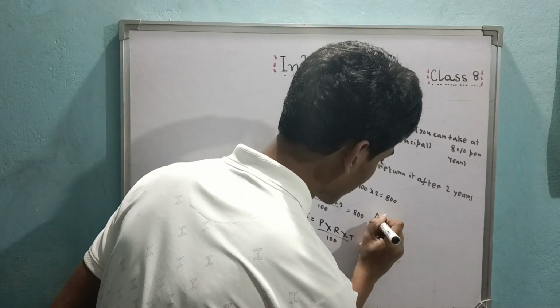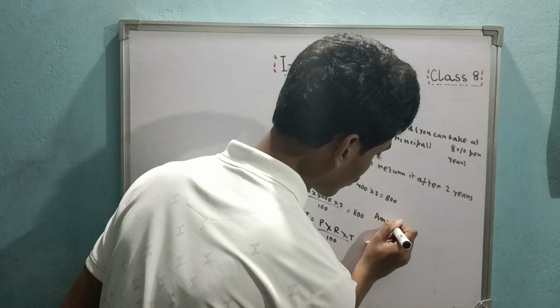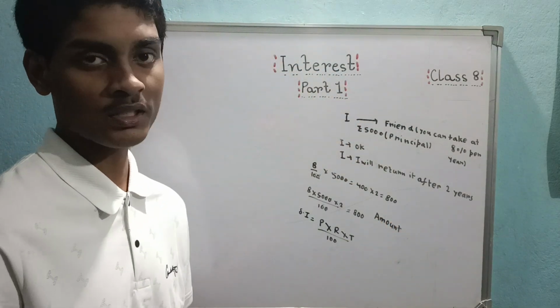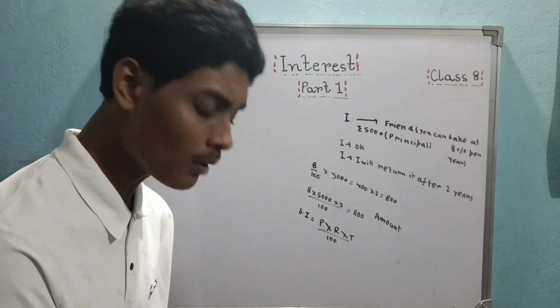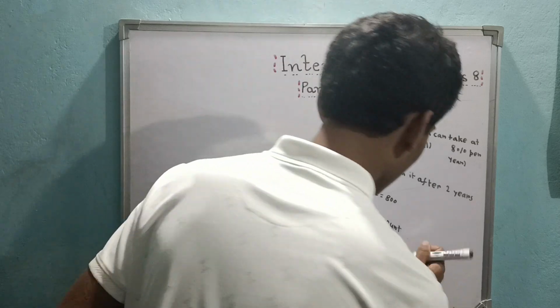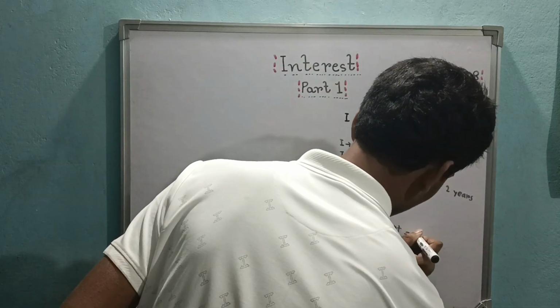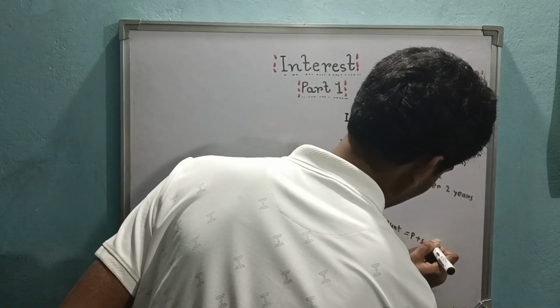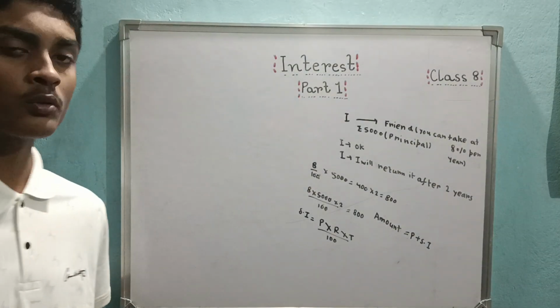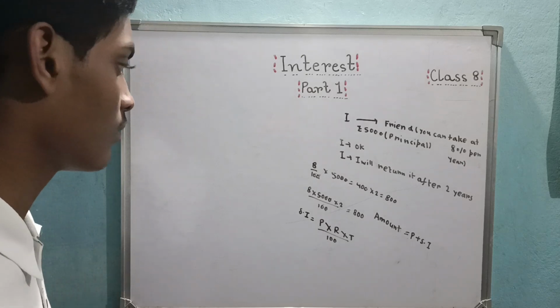Amount means the total sum of money you return to your client, you can say, after the end of your stipulated time, which is principal plus interest. So amount is principal initially plus the simple interest. And that's it. This is the basic concept of interest. If you understand this, you can figure out all the sums.